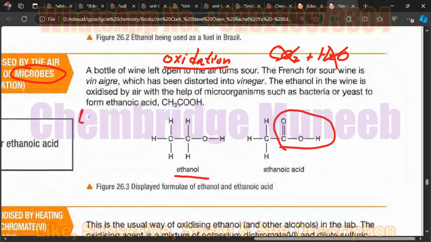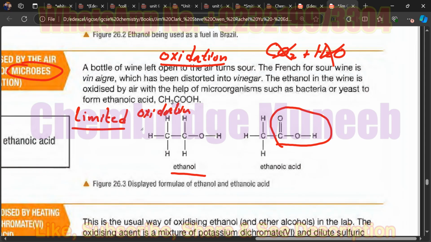As a result of this limited oxidation, you basically get the functional group of carboxylic acid. This is shown here, and this is done using the microbes. Microbes are basically microorganisms such as bacteria or yeast.